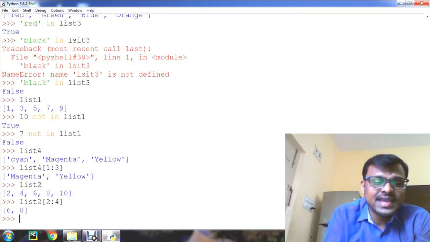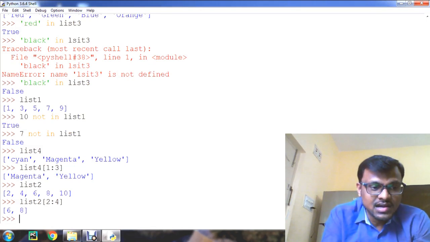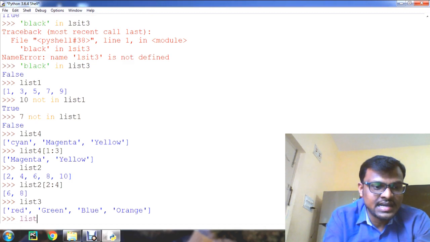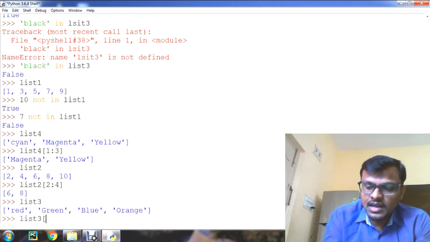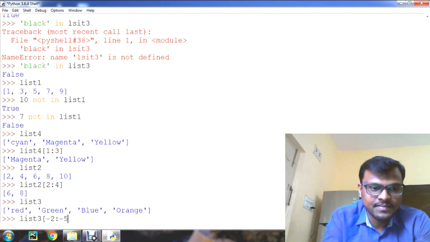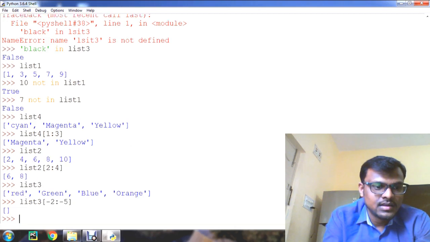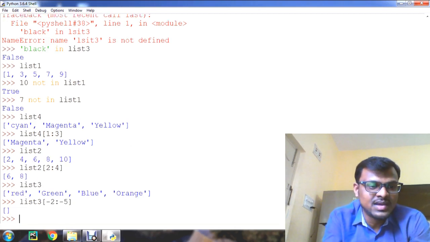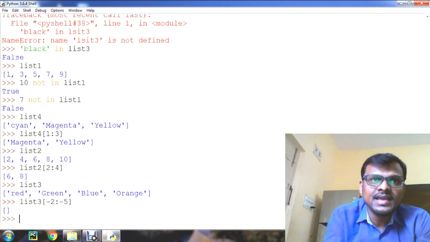In the same way we can use negative indexing also. For example, take list 3, which contains this many values. List 3 of -2:-5 gives an empty result. Why is it coming like this?